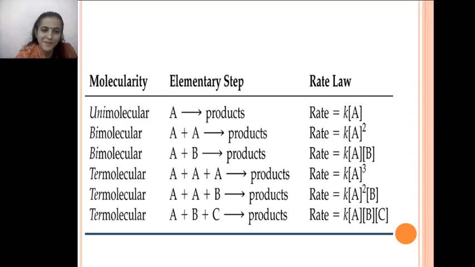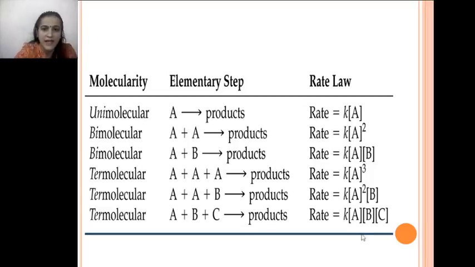Now next is molecularity of reaction. Molecularity can be taken as 1, 2, 3. If there is 1 molecule, it is called a unimolecular reaction. If there are 2 molecules, it is called a bimolecular reaction. If there are 3 molecules, it is called a termolecular, that is trimolecular, reaction.